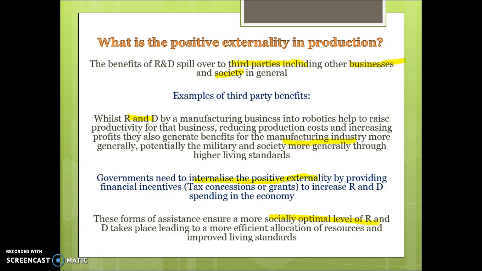So it shifts the supply curve to the right. Because of the lower cost of production, it leads to increased development in these areas, and therefore it helps to achieve a more efficient allocation of resources and improve our living standards going forward.